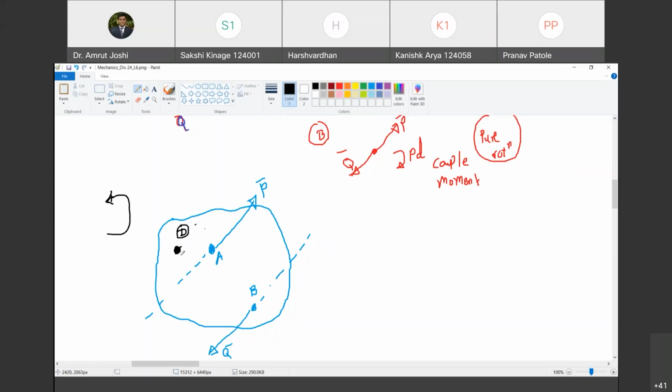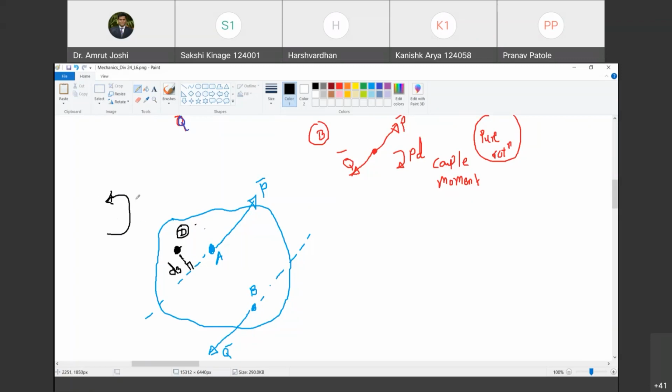Okay. So let us go ahead. Sakshi, please come back online. So now this P bar, what is the magnitude of this anti-clockwise moment? So what do I have to do? I have to drop a perpendicular. Happy? Sakshi. Yes, sir. And that perpendicular distance, if I call it D3.